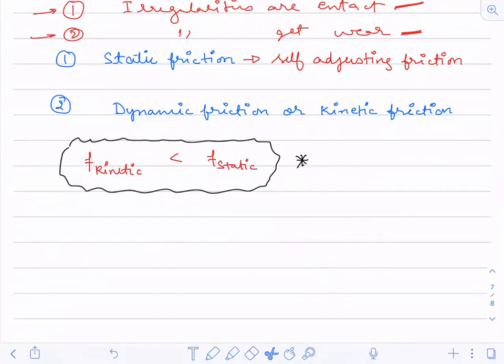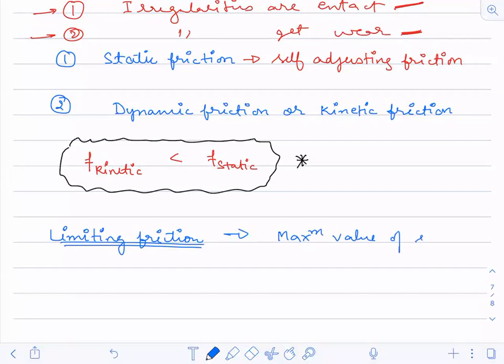So what is limiting friction then? Limiting friction is nothing but the maximum value of static friction. So I can say the maximum value of static friction is limiting friction.